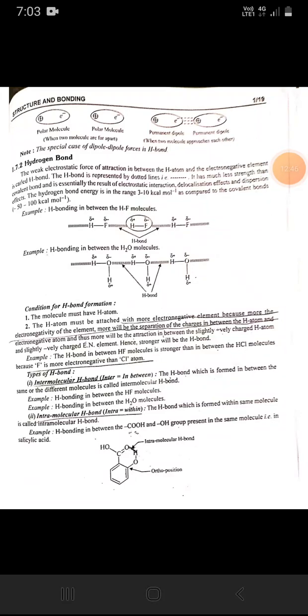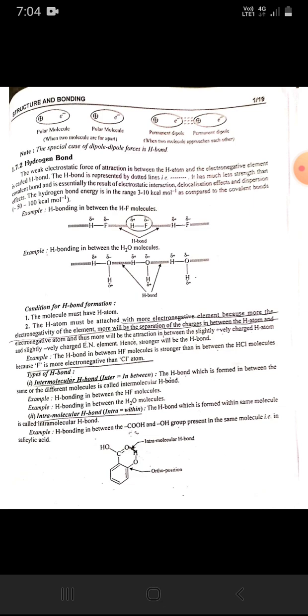The H atom must be attached with a more electronegative element, because the more the electronegativity of the atom, the more will be the separation of the charges in between the H atom and the electronegative atom. Thus more will be the attraction in between the slightly positive charged H atom and the slightly negative charged electronegative atom. Hence stronger will be the H bond. Example: the H bond in between HF molecules is stronger than in between the HCl molecules because F is more electronegative than Cl atom.